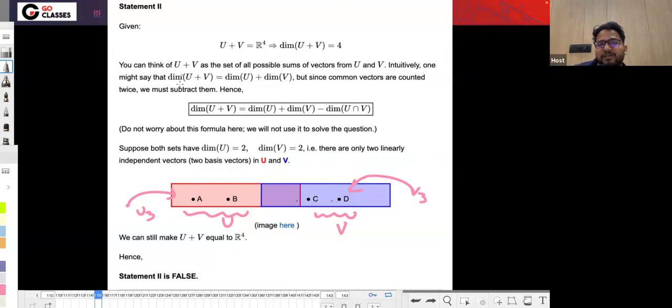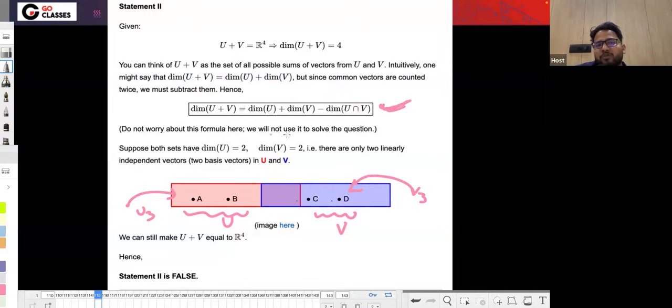Intuitively, one might say that the dimension of U plus V is equal to the dimension of U plus the dimension of V, because it seems like you're taking all the vectors from U and all the vectors from V. But since the common vectors are counted twice, we must subtract once. I'm just deriving one formula, which is a popular formula.